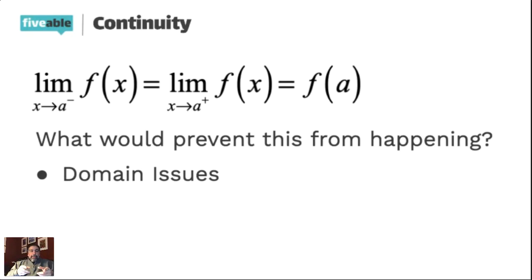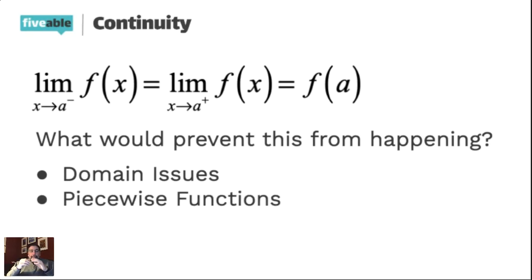The first equal sign will fail if the limit from the left and the limit from the right don't agree. Now, in my experience, there's really only one way that can happen. The only thing that can cause your limit from the left to be different than your limit from the right is if you have a piecewise function. So piecewise functions are something you have to be aware of when you're talking about limits, continuity, and differentiability, because they're the functions where the left side and the right side can disagree. You might have one function on the left and a completely different function on the right, and they're not going to match up.